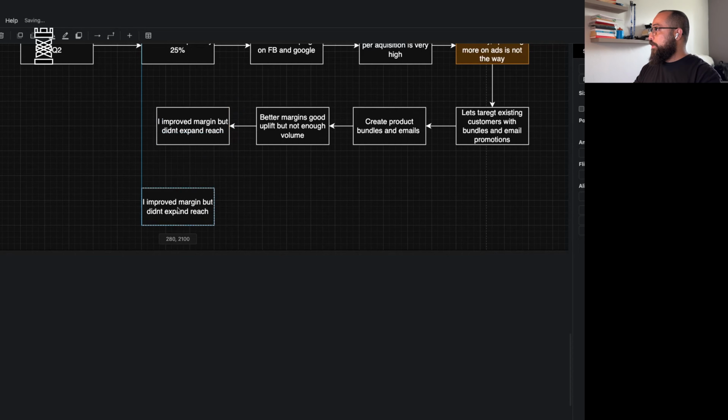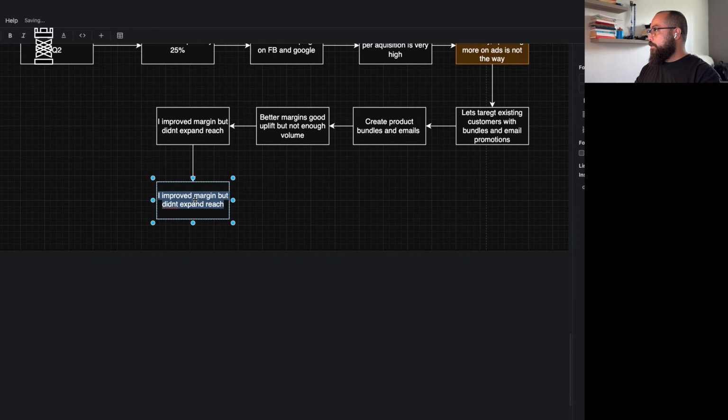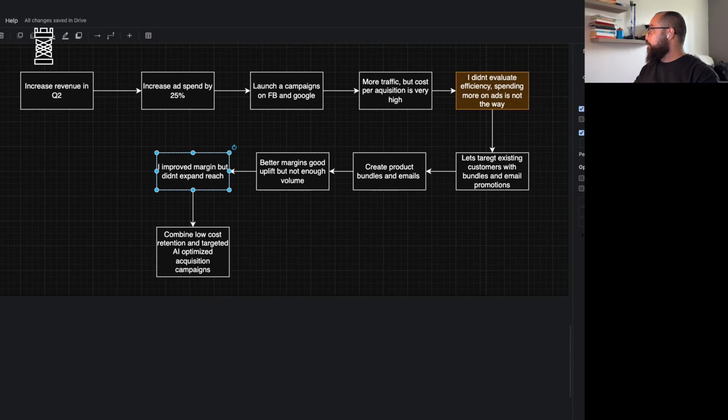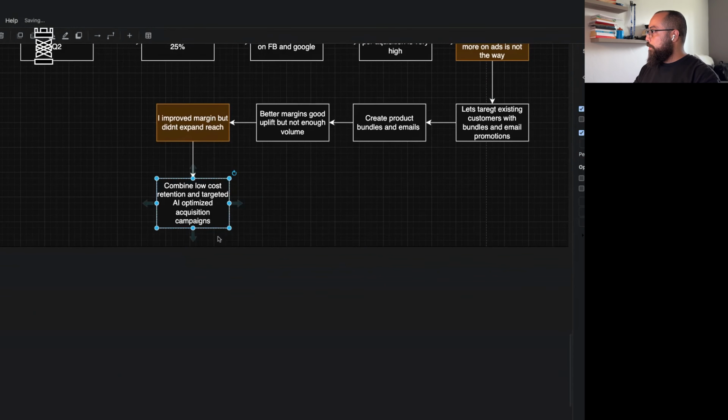So the next final attempt, in this case, to balance this is to say, let's combine low-cost retention with targeted AI optimized acquisition campaigns. We did this reflection. Let's put this reflection in a different color too.